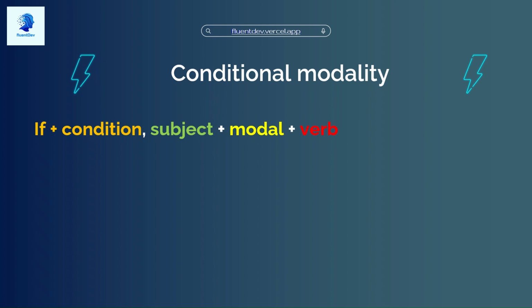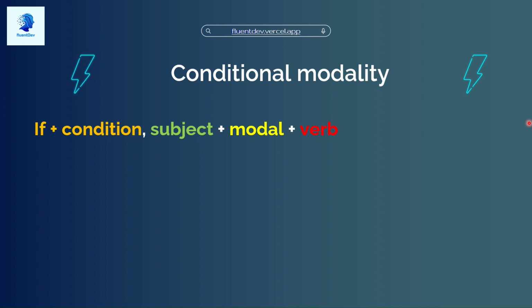So this structure here for this type of modal or conditional modality is a little bit more complex, but I'm going to go over it with you because it is extremely useful. So this combines modals with conditionals to explain what would happen in a certain case, a specific case, right? It's important to talk about what if situations in project planning and technical decisions. This helps you clearly explain consequences, risk, or next steps.